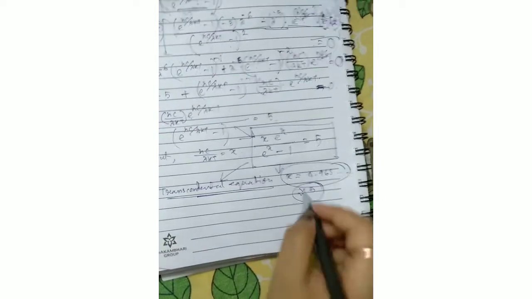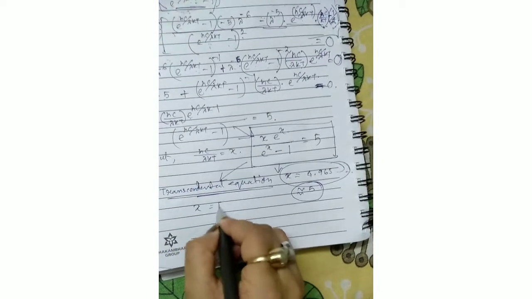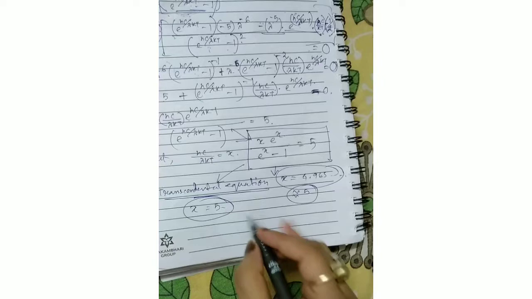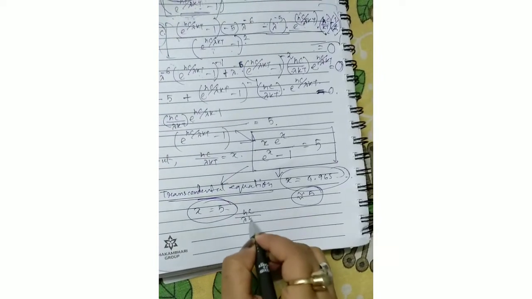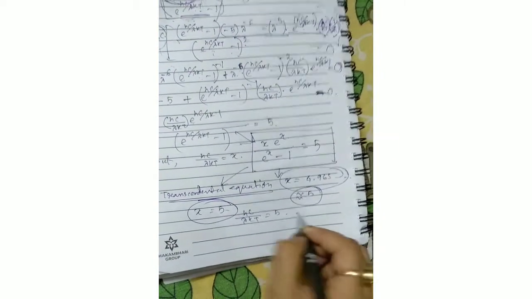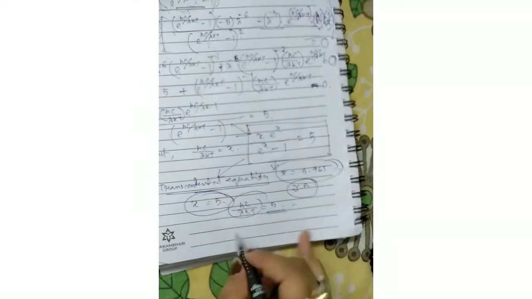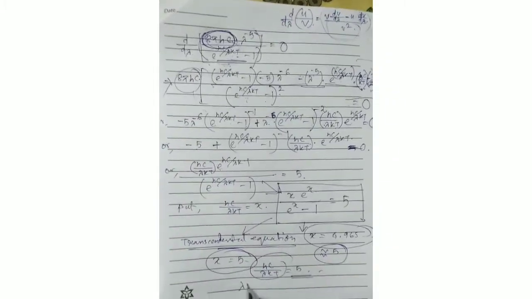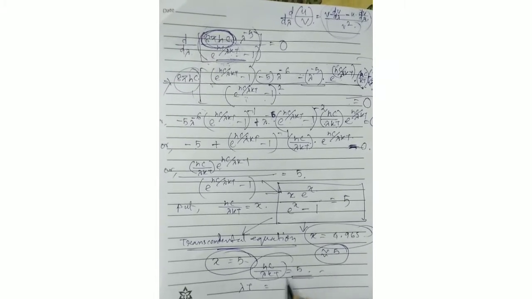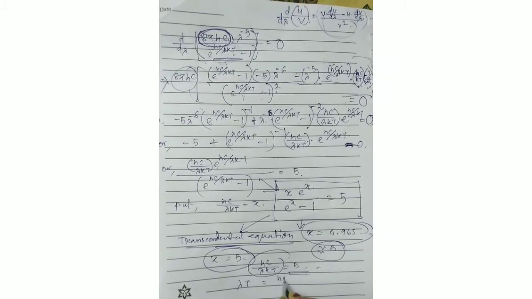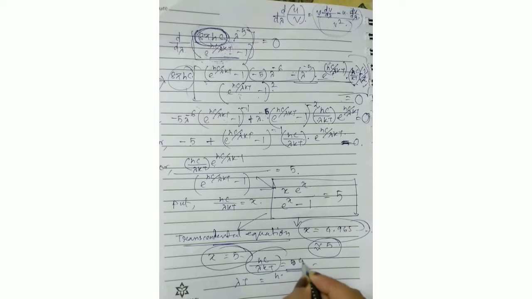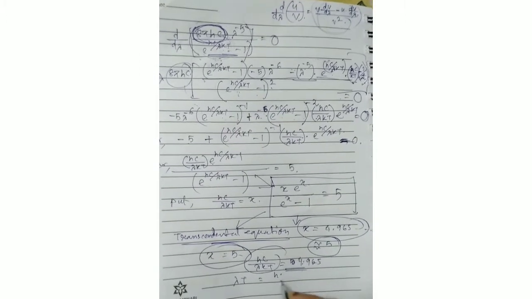So whenever you can write down x equals to 5, then if you are putting this value at the hc by lambda kt equals to 5 something, then you will get the value of lambda t equals to hc, sorry, you can write down 4.965 also, that is also okay.